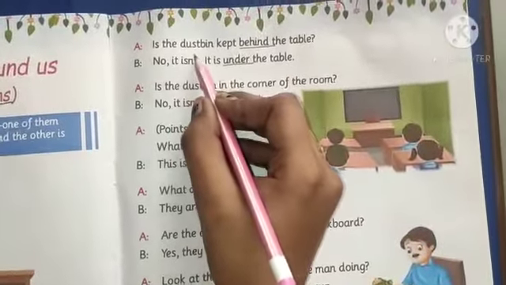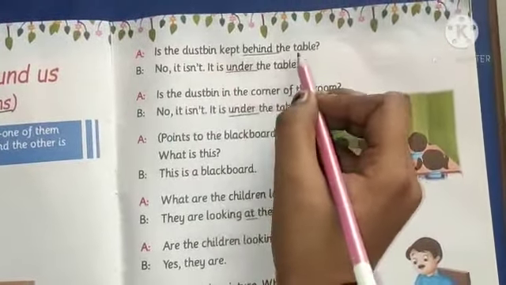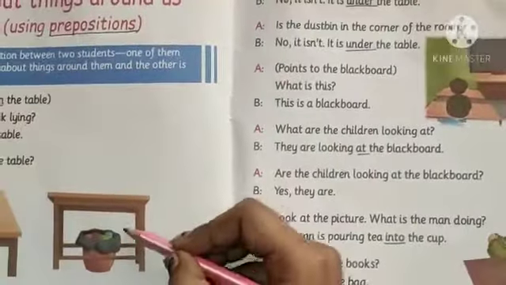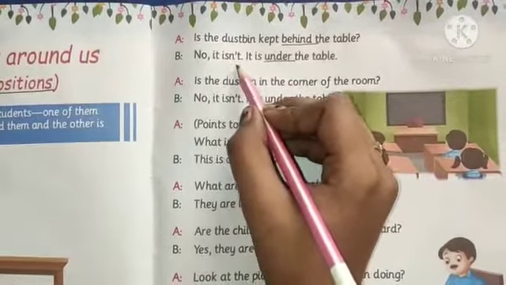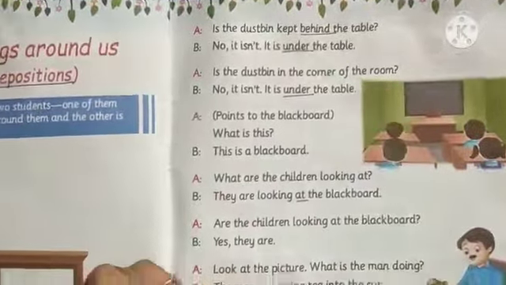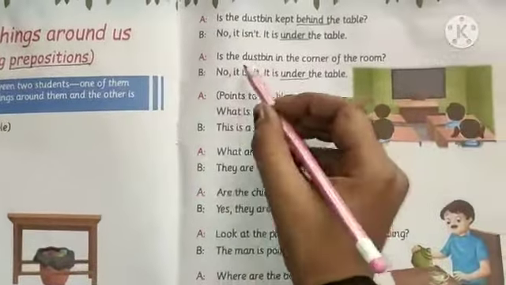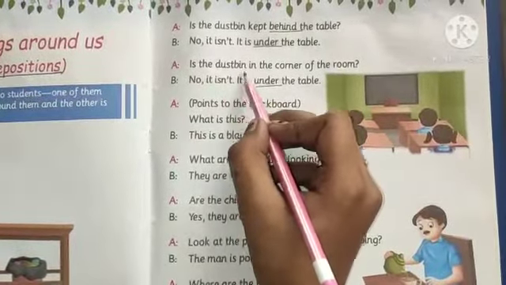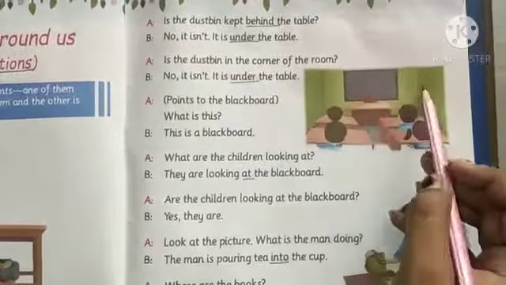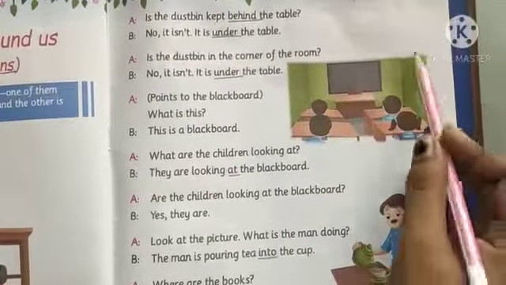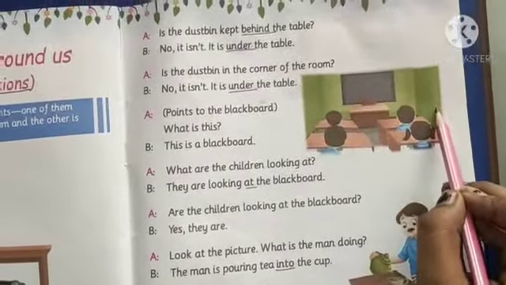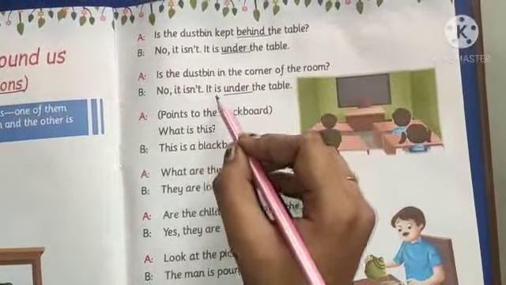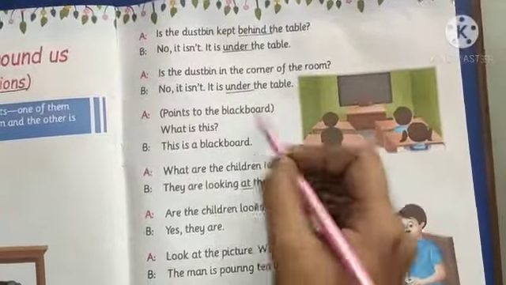A: Is this dustbin kept behind the table? Yes or no? No, it isn't. It is under the table. Dustbin is under the table. A: Is the dustbin in the corner of the room? As you can see in the picture of the room, can you see the dustbin in the corner? No, it isn't. It is under the table.